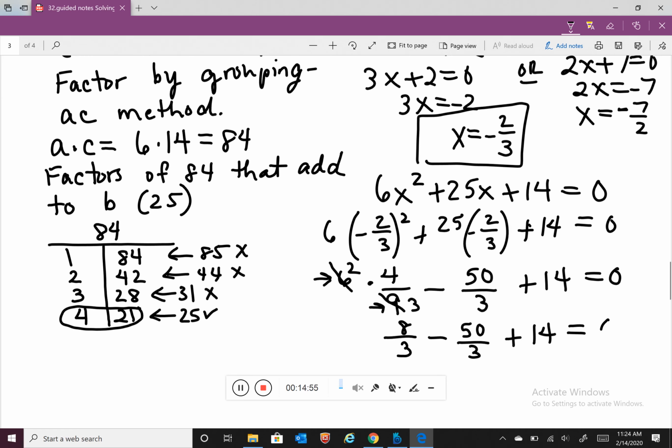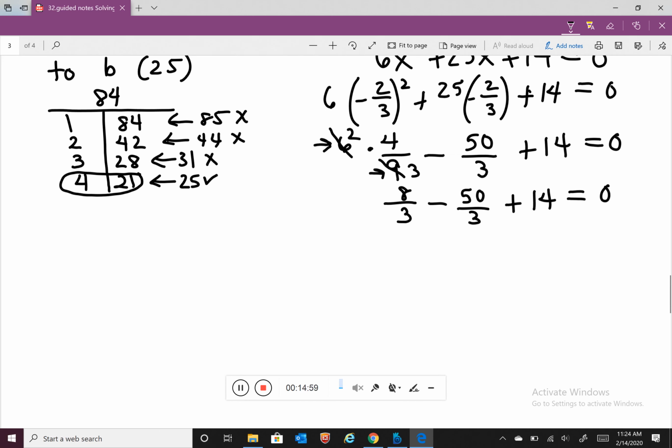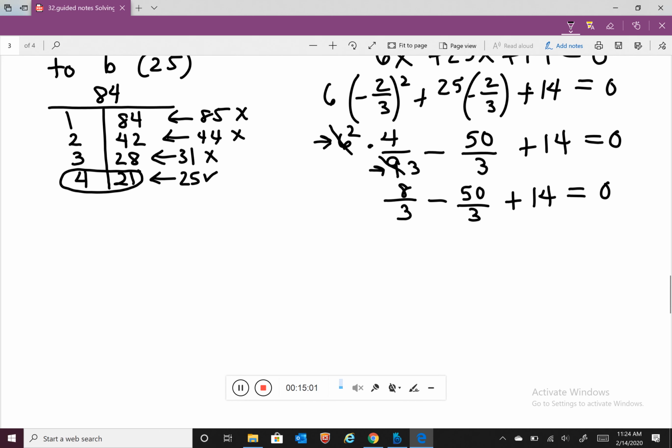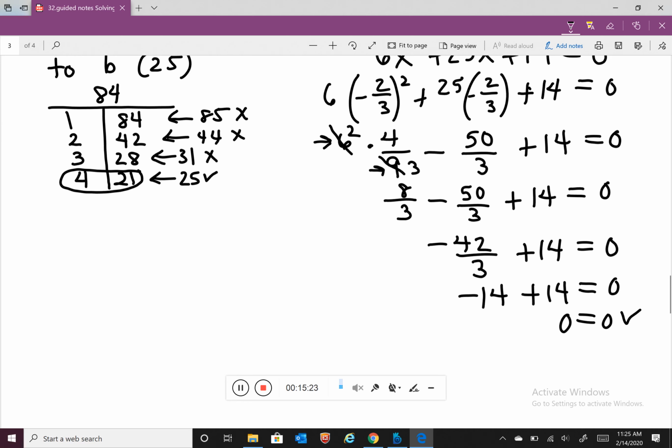And we still have plus 14 equals 0. We're almost done. 8/3 minus 50/3 is negative 42/3. And lo and behold, negative 42 divided by 3 is negative 14. And negative 14 plus positive 14 is 0.